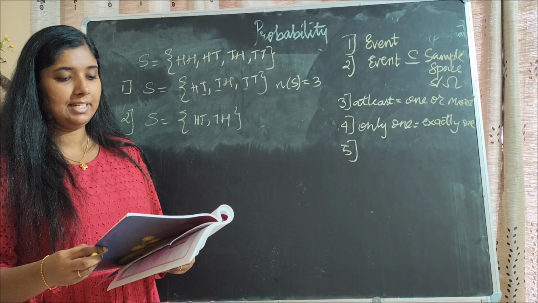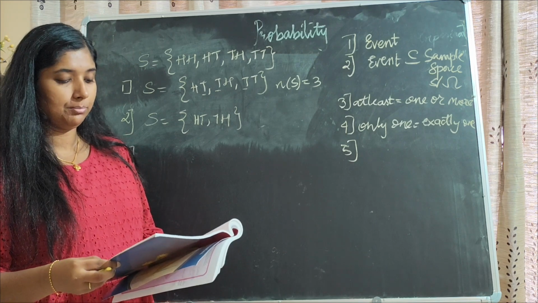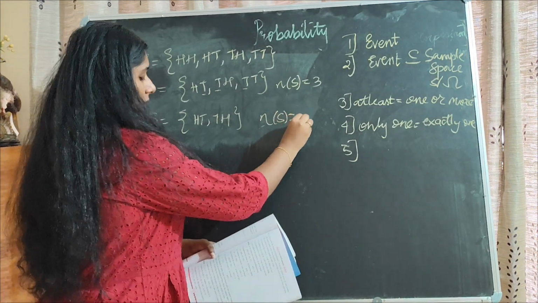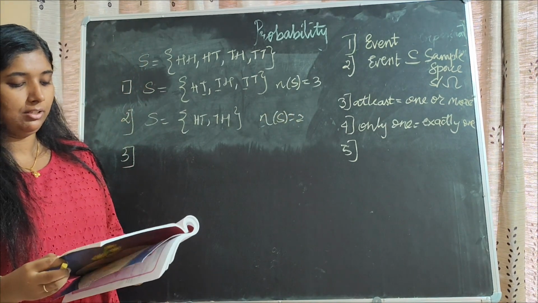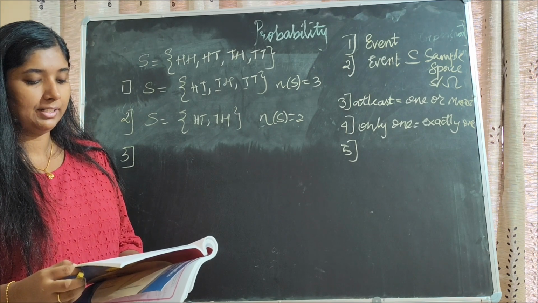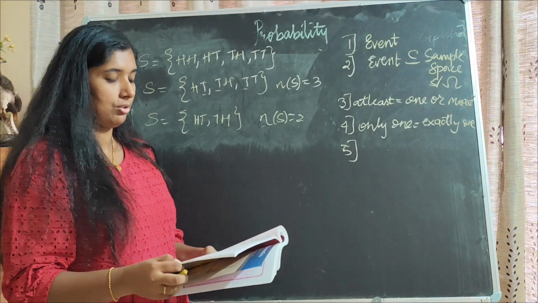Next, the condition for event C is to get at most one tail. At most one tail means just one tail or less, one or less.